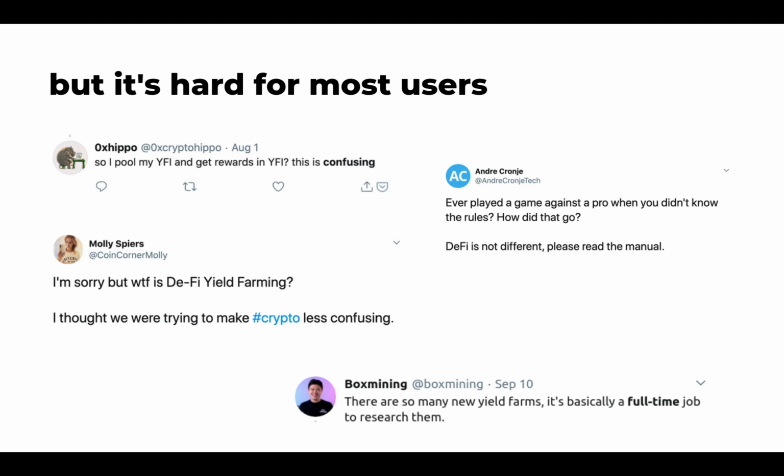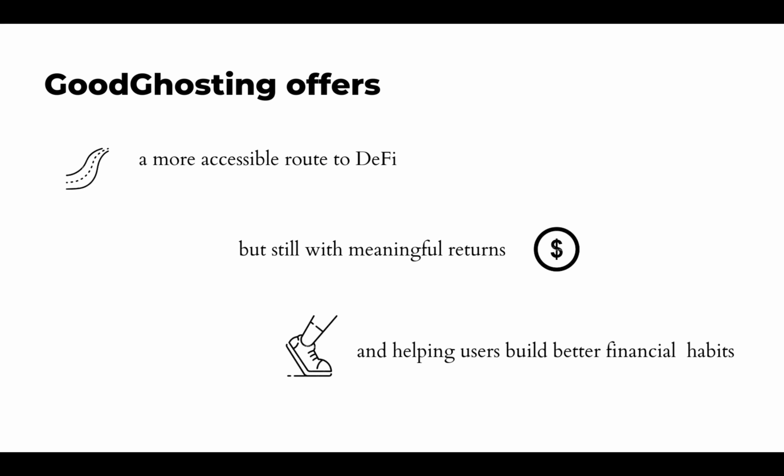But it's too hard for most users. That's why we want to offer a more accessible route to DeFi, but still with meaningful returns, and give users a tool to help them build better financial habits.